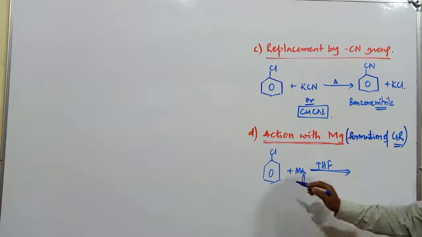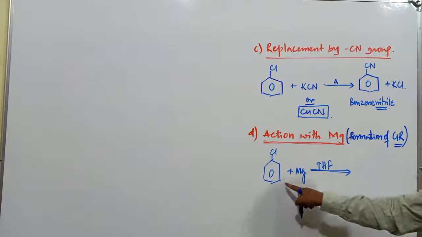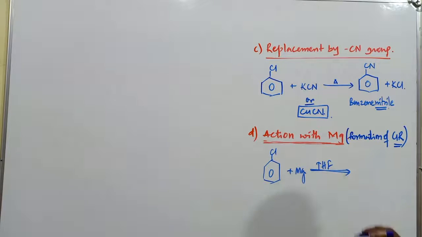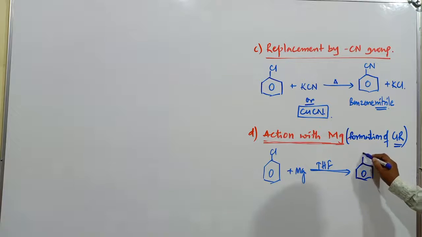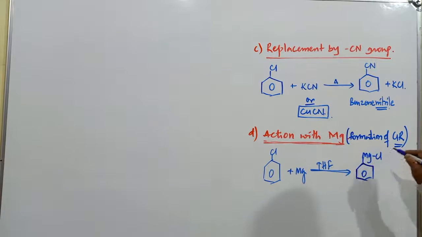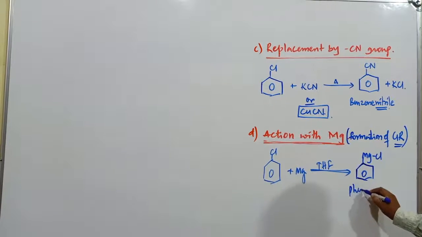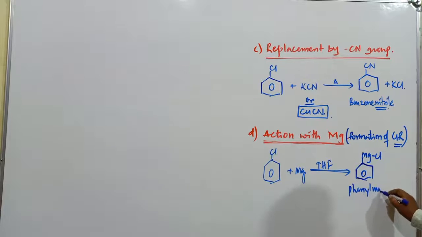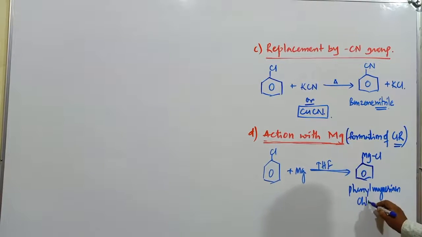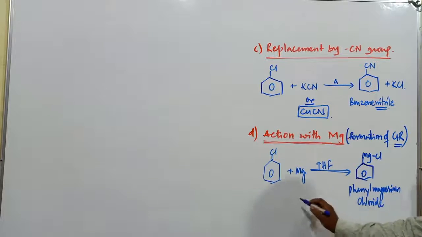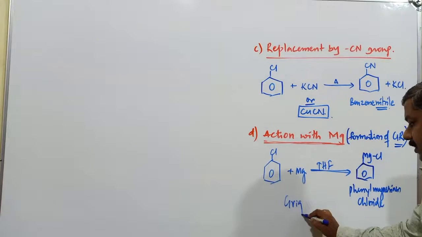In conclusion of this reaction, chlorobenzene reacts with magnesium metal in the presence of tetrahydrofuran. The compound obtained here is C6H5MgCl. What is the name of this compound? It is phenyl magnesium chloride. Such compounds are commonly known as Grignard reagents.